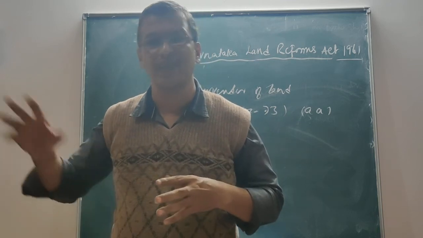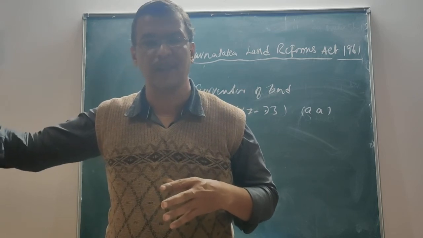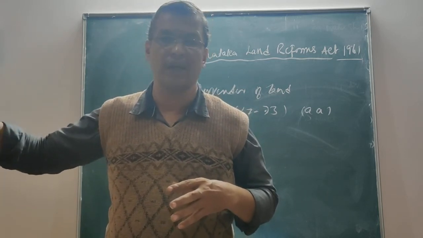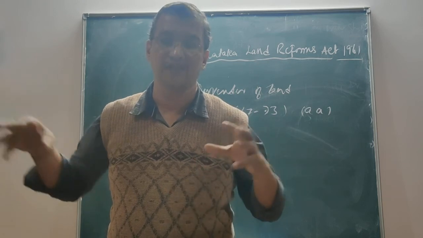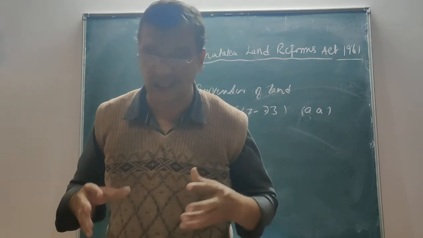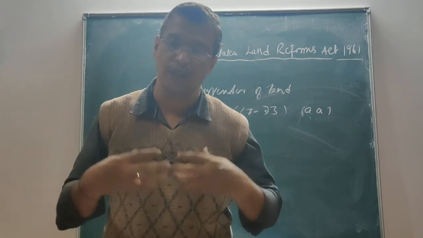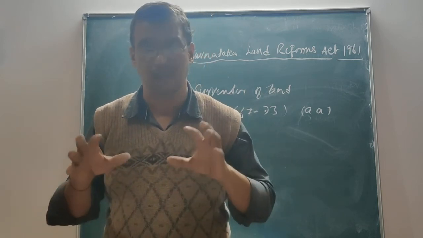In such cases, I can choose any one of these lands, even though it is under the tenant, and I can take my right over that land, and on the other part I can surrender the land. So in such cases, the tribunal can accept that and consider such surrender also.